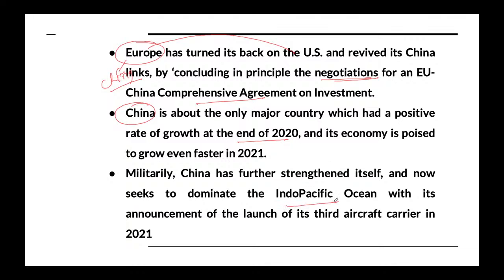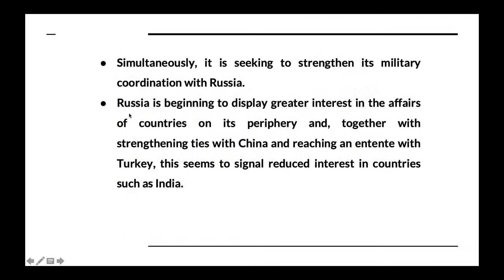In the Indo-Pacific region, from a military perspective, China is again strengthening itself. The particular writer who has written this article, most of the articles are China oriented, and the person mainly tries to emphasize this point that China is becoming more powerful, but we are getting some different dimensions, and that we can discuss.